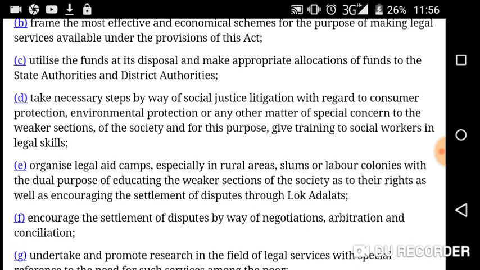C, utilize the funds at its disposal and make appropriate allocations of funds to the state authorities and district authorities. Utilize the funds at its disposal, meaning the central authority's disposal, as well as make appropriate allocation, meaning distribute the funds, the monies, to the state authorities as well as district authorities. Of course, the state authorities and district authorities are subordinate to the central authority.